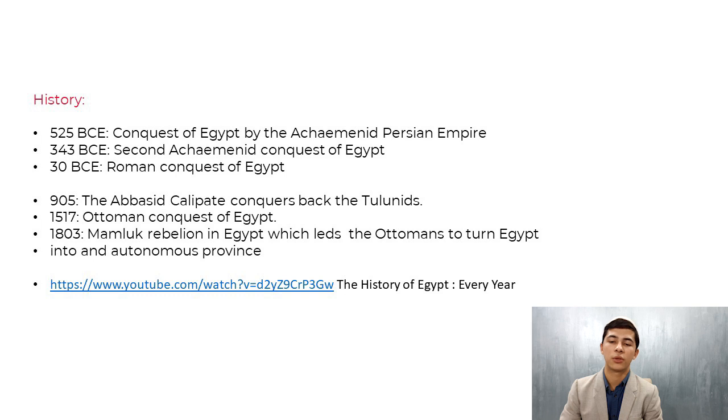And 905, the Abbasid Caliphate conquers back from the Ptolemies. 1517, Ottoman conquest of Egypt. 1803, Mamluk rebellion in Egypt, which led the Ottomans to turn Egypt into an autonomous province.